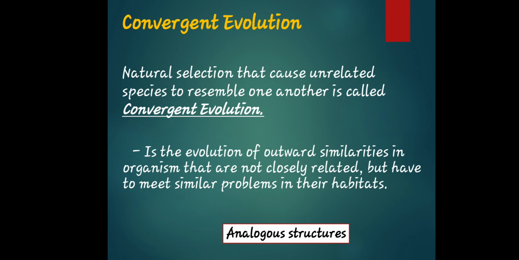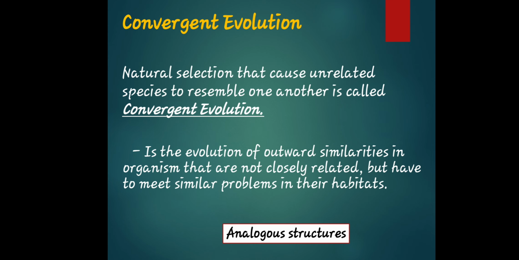In natural selection, the cause of unrelated species resembling one another is called convergent evolution. It is explained that this evolution comes from outward similarities in organisms that are not closely related but have to meet similar problems in their habitat.